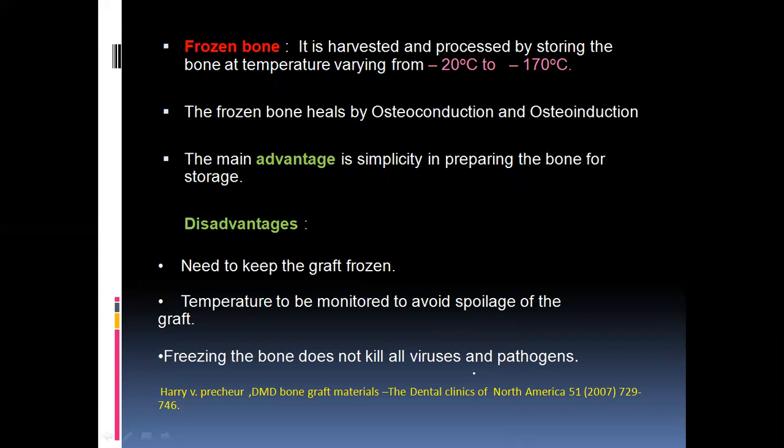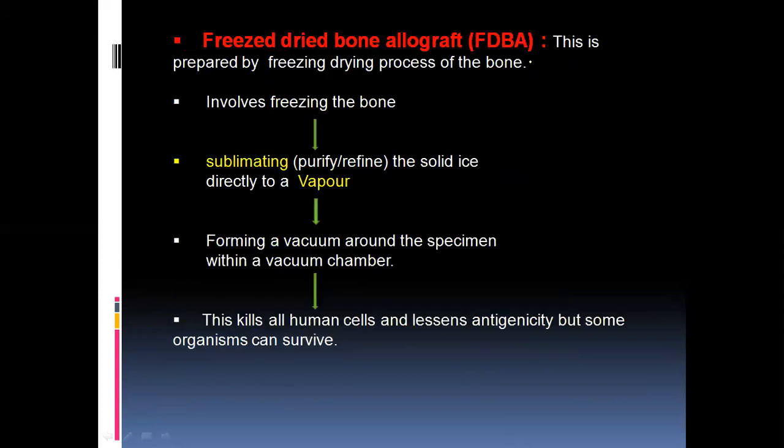This is a frozen bone. Frozen bone, the name itself indicates it is subjected to a temperature like minus 20 degrees to minus 70 degrees. And here with the frozen bone, the advantage is it's simple to prepare and storage is very easy, but the disadvantage is the temperature always has to be monitored. Okay, that is the thing. So the temperature you have to remember is minus 20 degrees to minus 170 degrees centigrade.